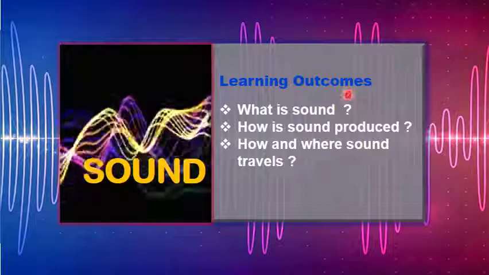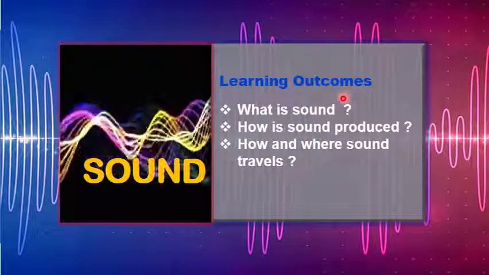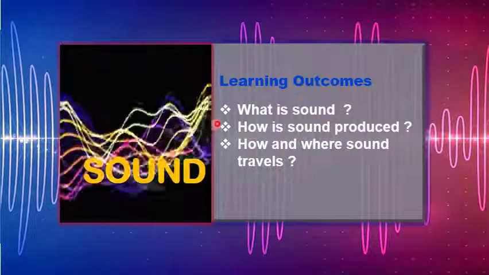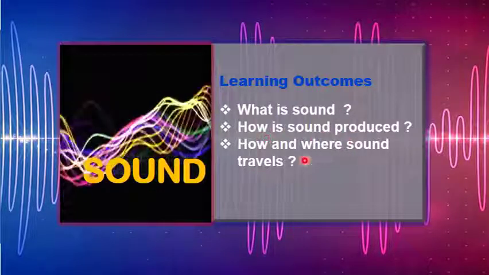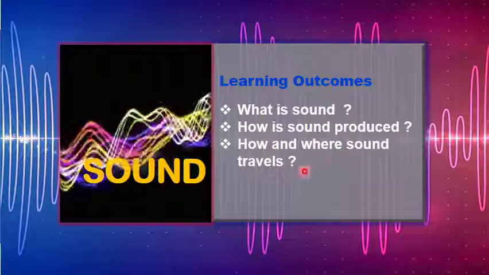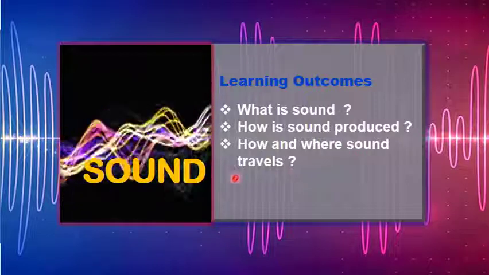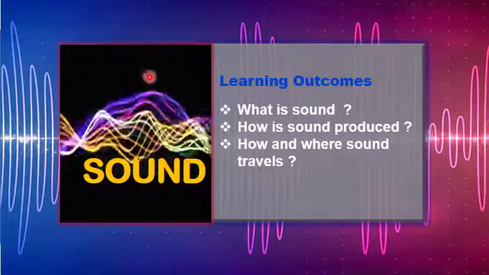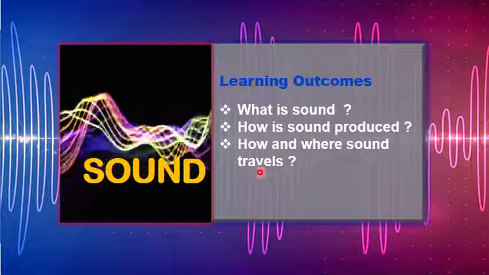We would acquire comprehensive knowledge about these topics: what is sound, how is sound produced, how and where sound travels, loud and soft sound, etc.